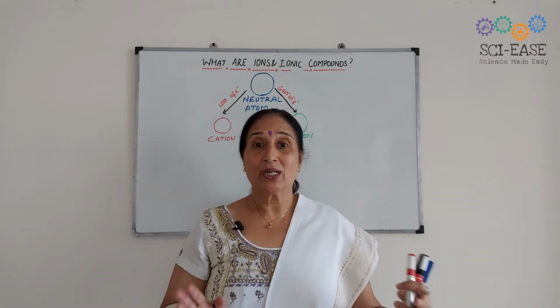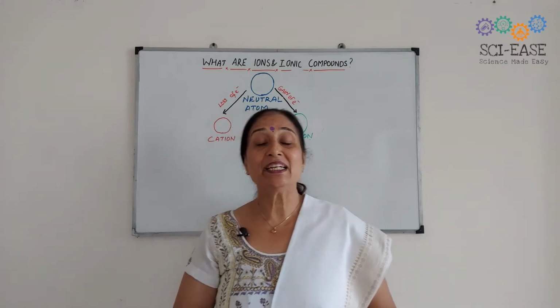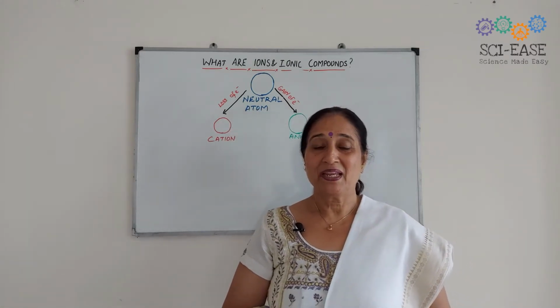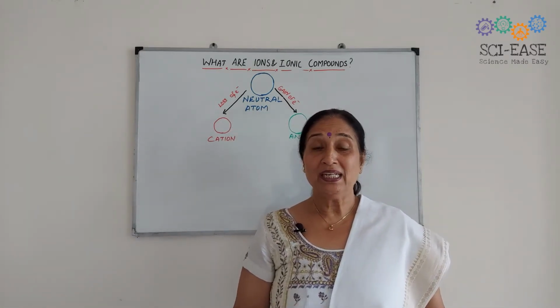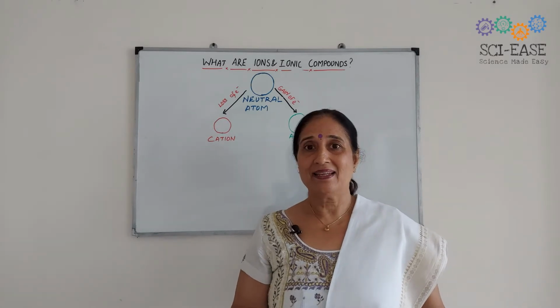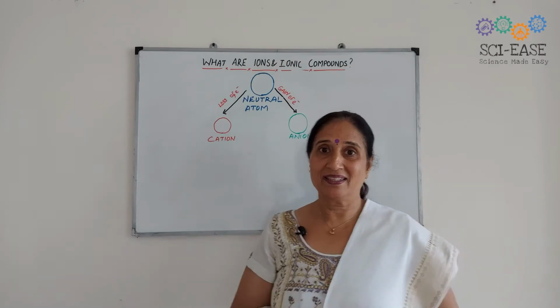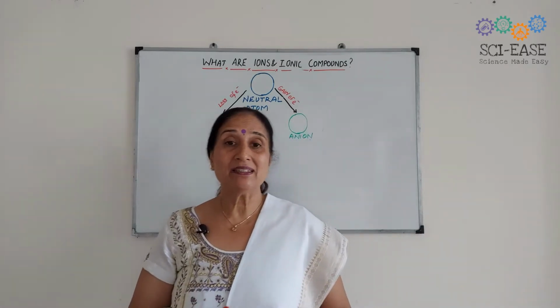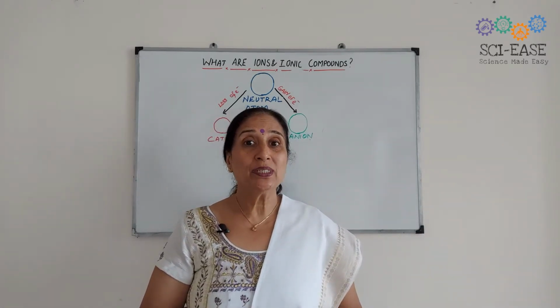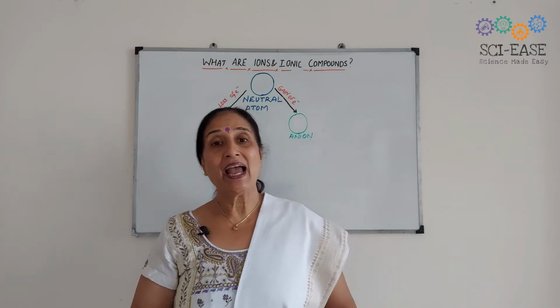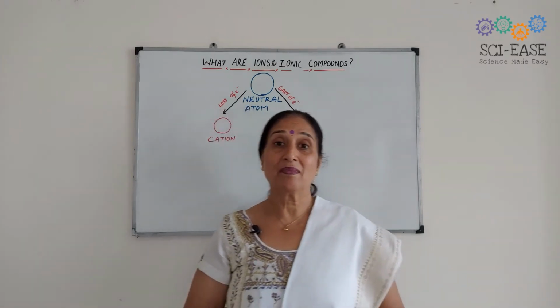Earlier, it was thought that atom is indivisible. But now we know that atom has some subatomic particles, and these particles are protons, neutrons, and electrons.